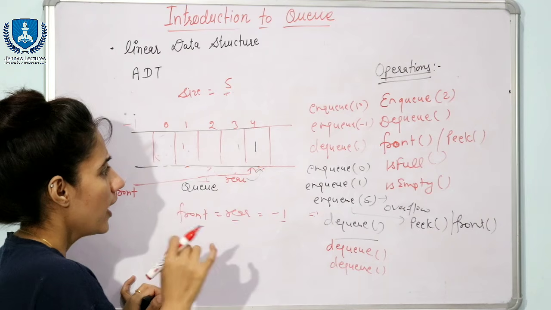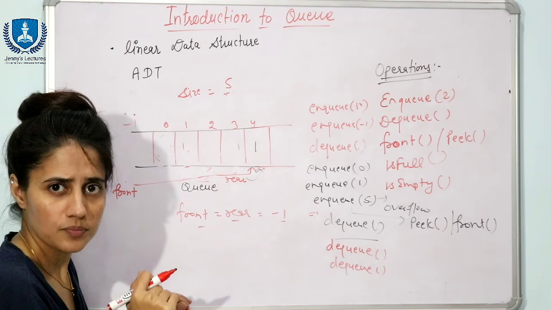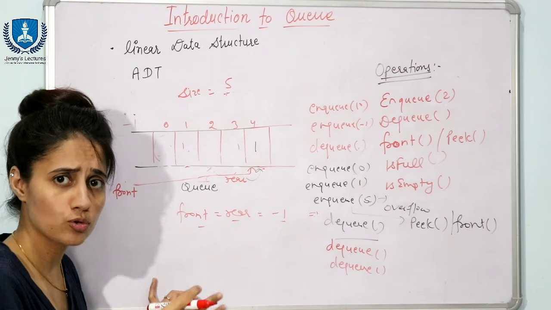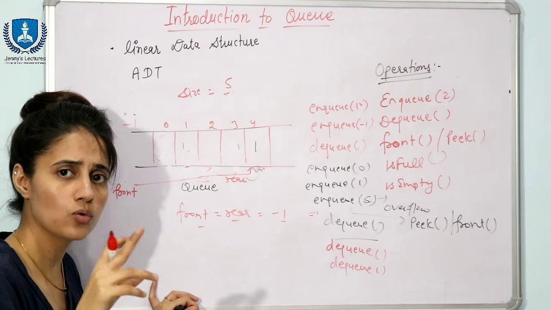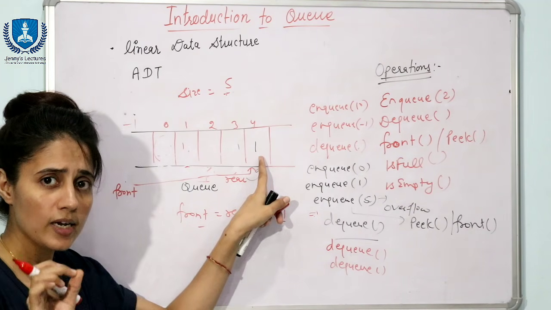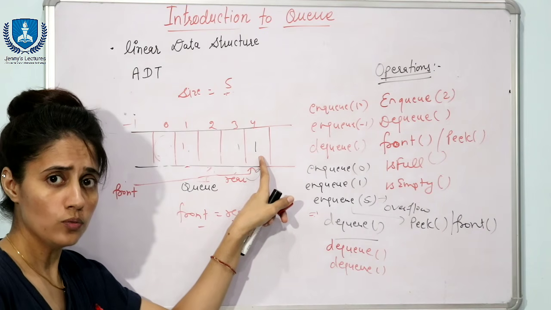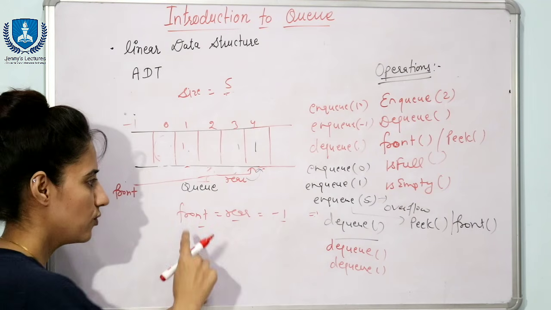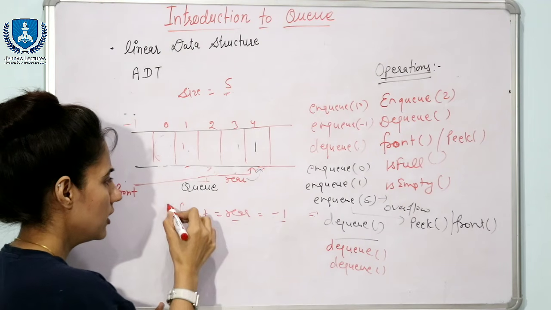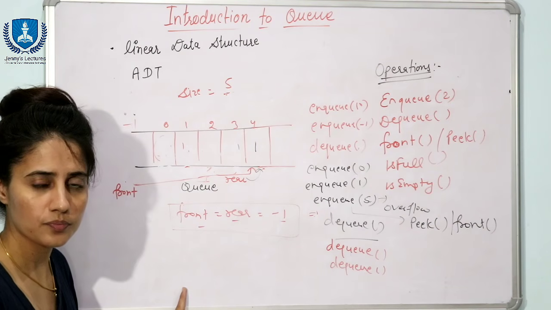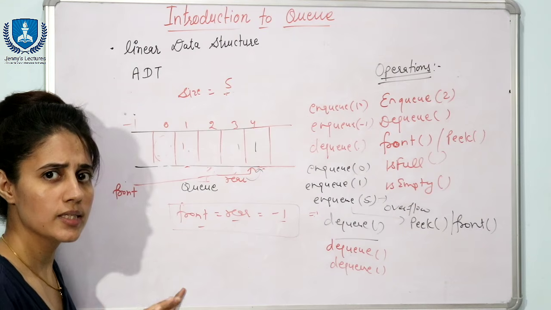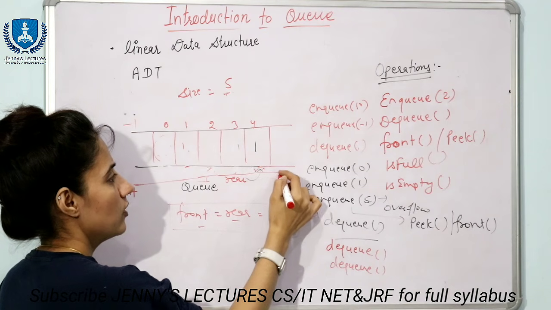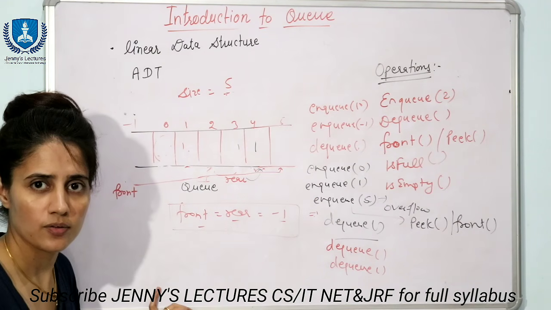right? Now, as you can see, both front and rear are pointing to here. Both are at same index. So in dequeue you can write down one condition, you can check that condition also. If front is equal to rear, in that case what? It means only one element is there in the queue. So what you can do after removing this, what would happen? Front and rear is equal to -1. You can set front and rear equal to -1 because this is the condition we have set for empty queue, right? Or if you will not do this thing, then simply same procedure, front plus plus, right? Front plus plus means front would point to here, that is 5, front becomes 5.